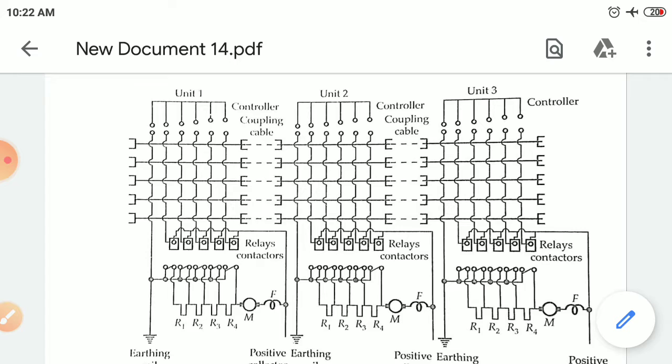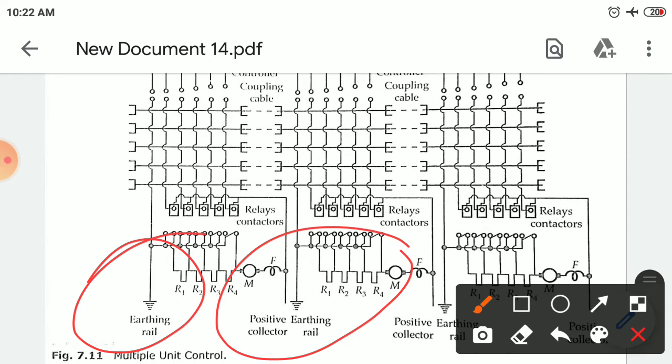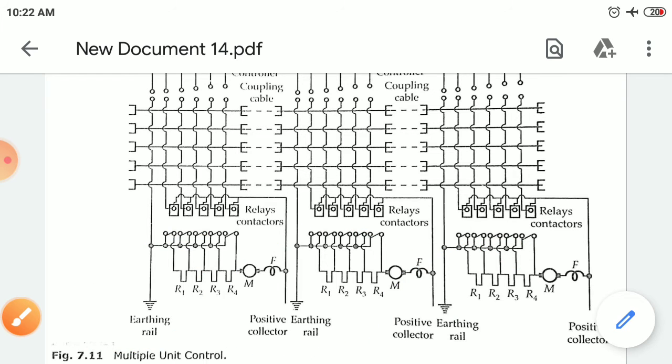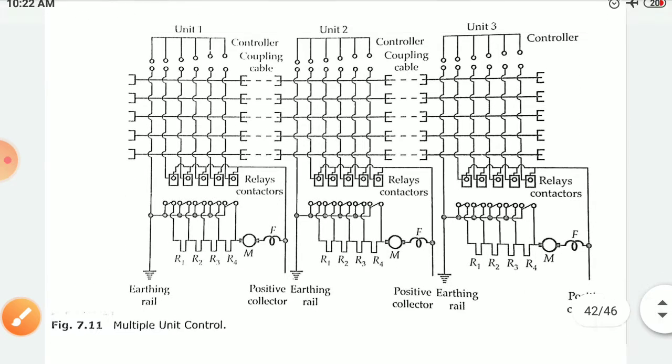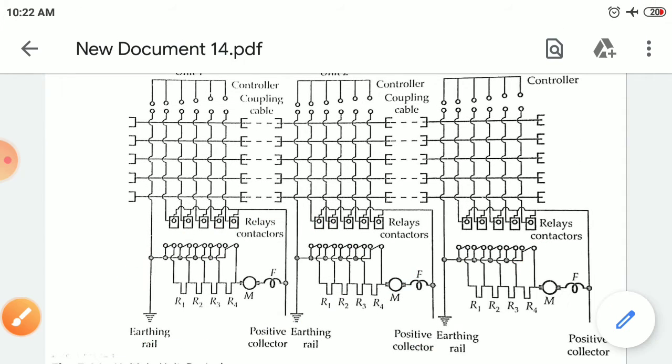So we have various safety measures also. We have earthing trial, so earthing cables, positive earthing collectors. All the units have earthing cables, which will definitely protect the circuits from any faulty occurrence. Okay, so this is about the multiple unit control techniques.